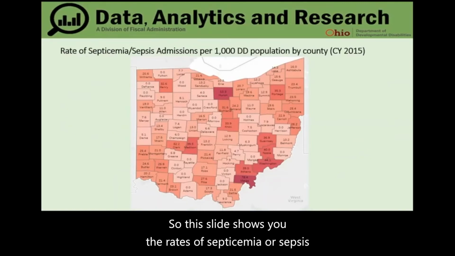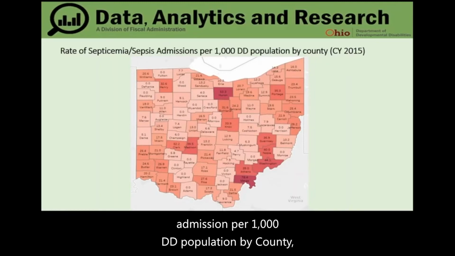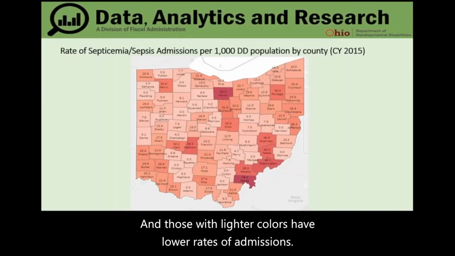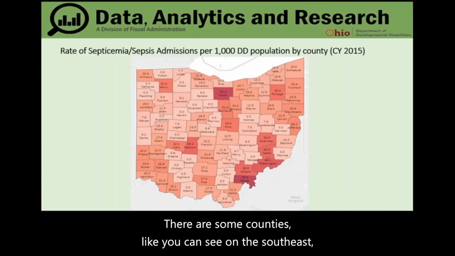So this slide shows you the rates of septicemia or sepsis admissions per 1,000 DD population by county, and the counties with darker colors are those with higher rates, and those with lighter colors have lower rates of admissions. There are some counties, like you can see on the southeast, that have higher rates, and there are some on the top.